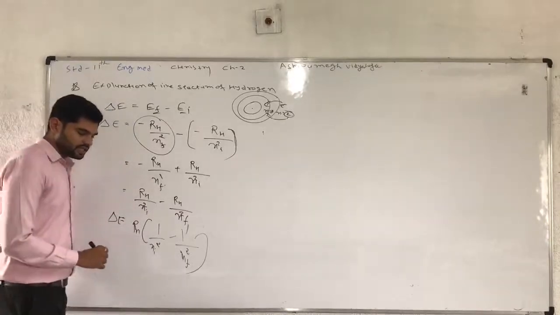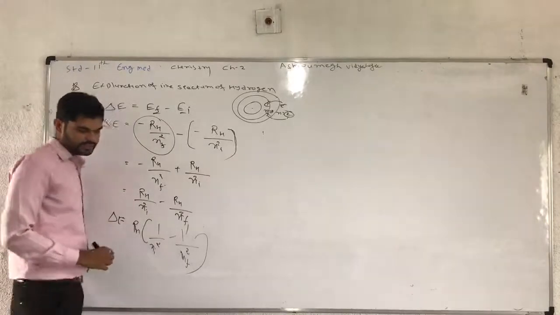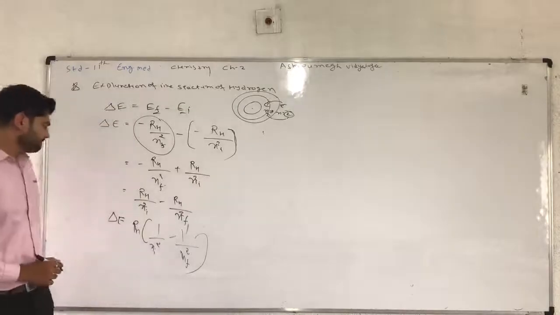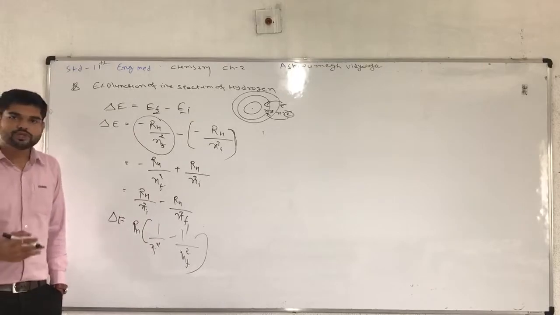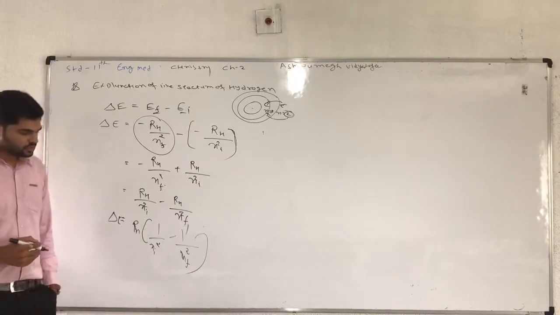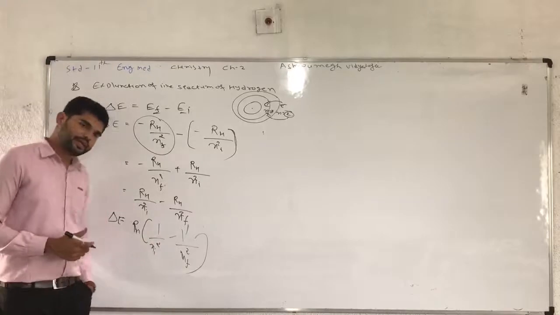Now we know the equation for when a photon is absorbed or emitted as light, so the frequency can be calculated.